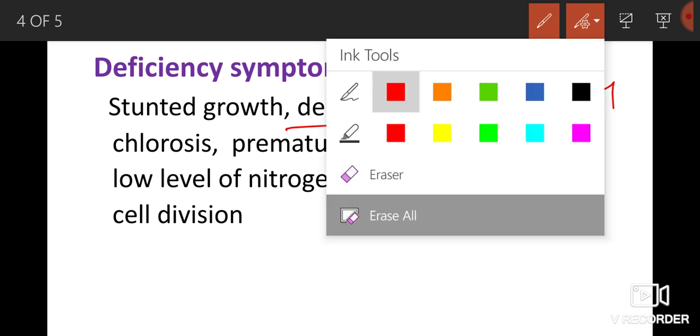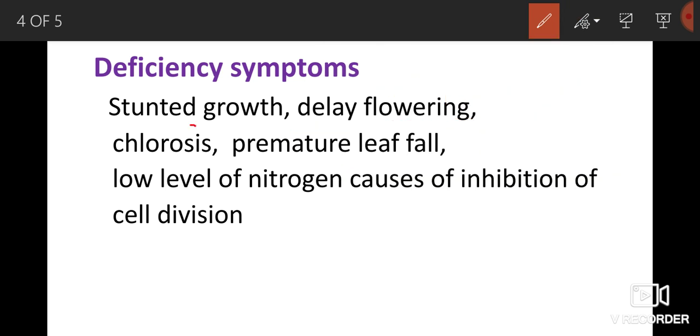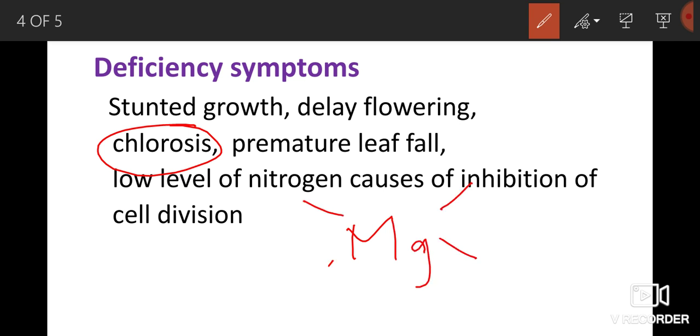Another most important point is chlorosis. What is chlorosis? Chlorosis is nothing but loss of chlorophyll pigment. It leads to yellowish color. In the structure of chlorophyll, the center contains magnesium, and surrounding this magnesium are four pyrrole rings.